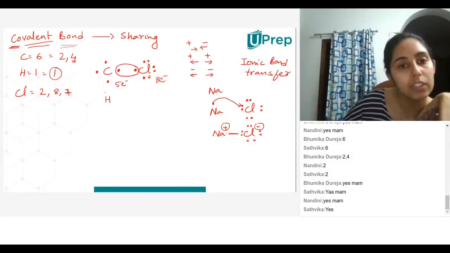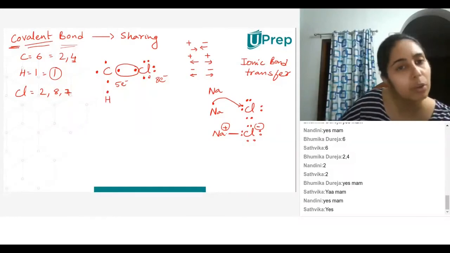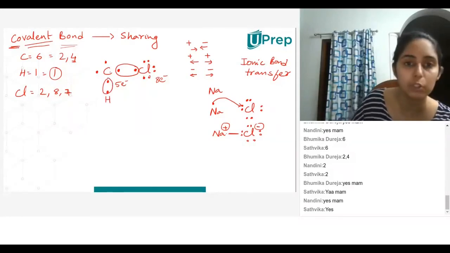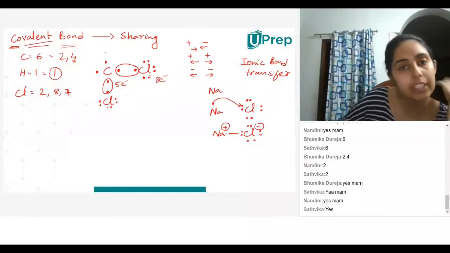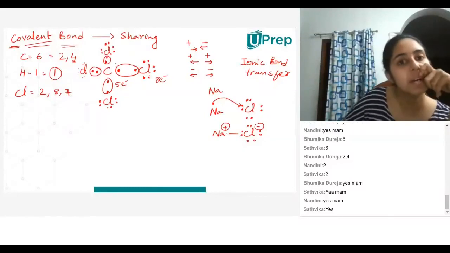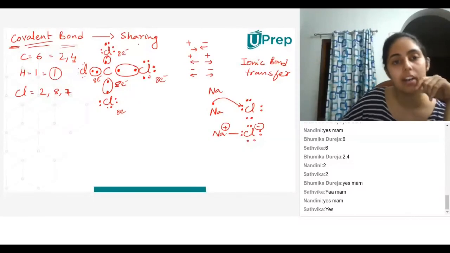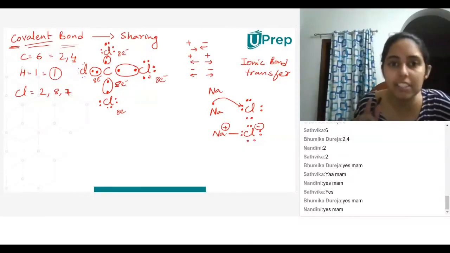I'll put hydrogen over here, or I can put 1 more chlorine. It doesn't matter. Instead of hydrogen, I can put chlorine also over here. Okay, so I'll just put 1 more chlorine here. Here also I can put either hydrogen or chlorine. It doesn't matter. So chlorine. So now carbon has 1, 2, 3, 4, 5, 6, 7, 8 electrons, and all the chlorines have 8 electrons. Is this clear now? Yes, ma'am.